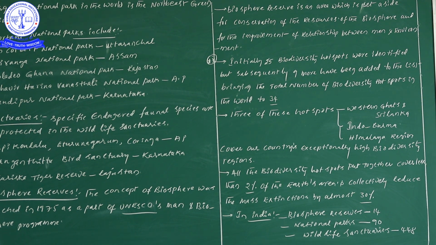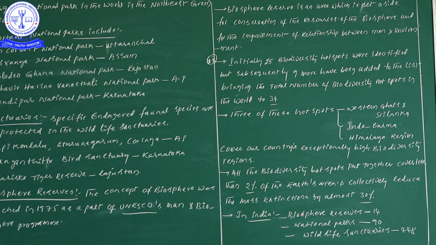So this point is important, try to say it. Biodiversity hotspots occupy just 2% of the earth's land area, but collectively reduce mass extinctions by almost 30%. So this point is important. Next one, in India, this information is important from the NEET examination point of view.